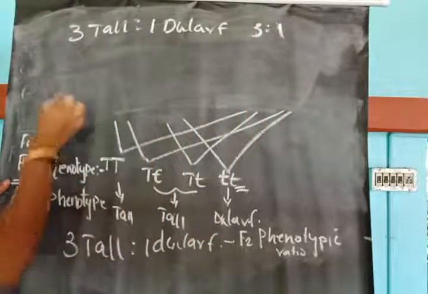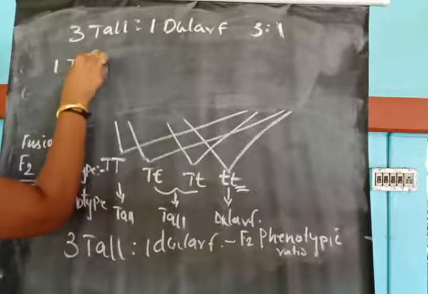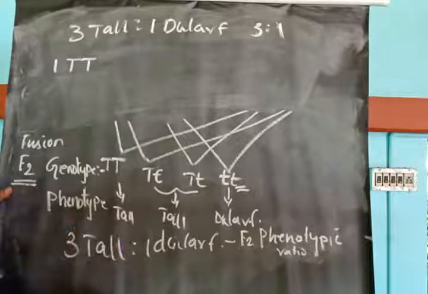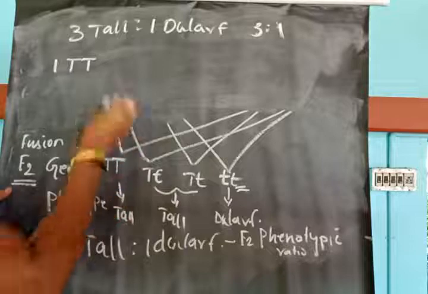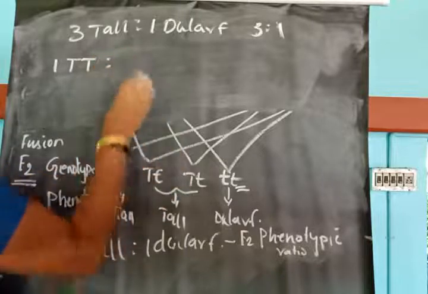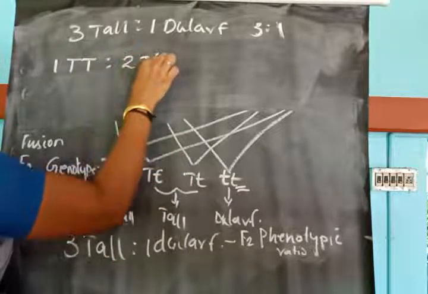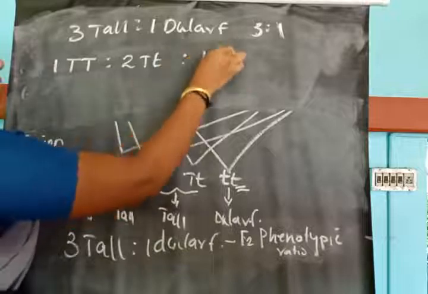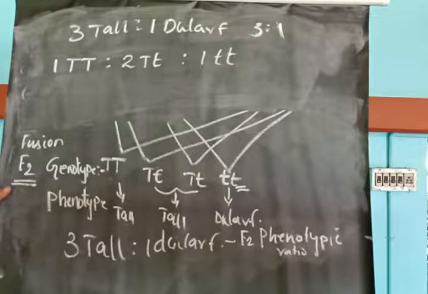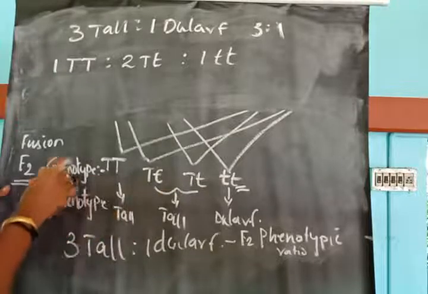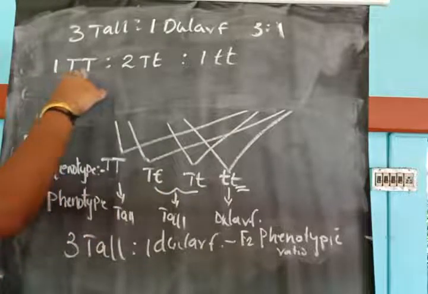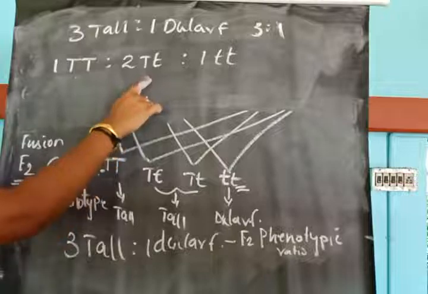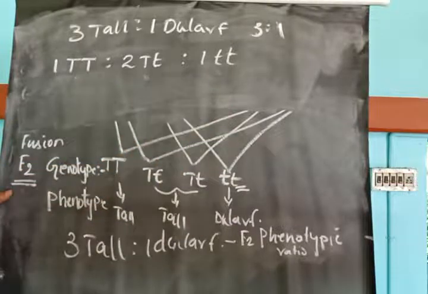Then what do we obtain? Let's look at the genotype. 1 homozygous tall is to 2 heterozygous tall is to 1 homozygous dwarf. We get different genotypes: 1 homozygous tall, 2 heterozygous tall and 1 homozygous dwarf.